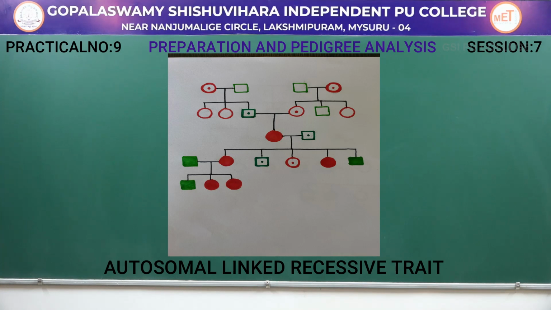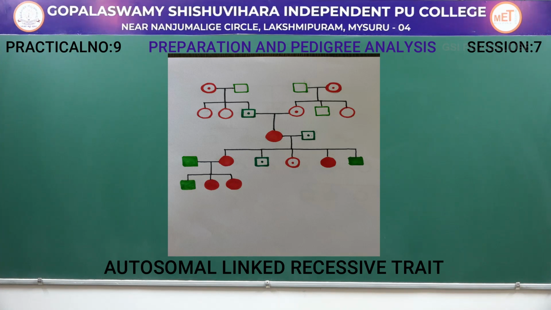Autosomal linked recessive traits express only in homozygous condition, when the two genes are of similar type and are recessive in nature. The affected individual inherits the allele from both the parents. You can see that in the second generation both of them are carriers and the offspring has been affected. If both the parents are homozygous for the trait, all their children will have the trait, as you can see in the last generation where an affected female marries an affected male and all the children produced by them are affected.